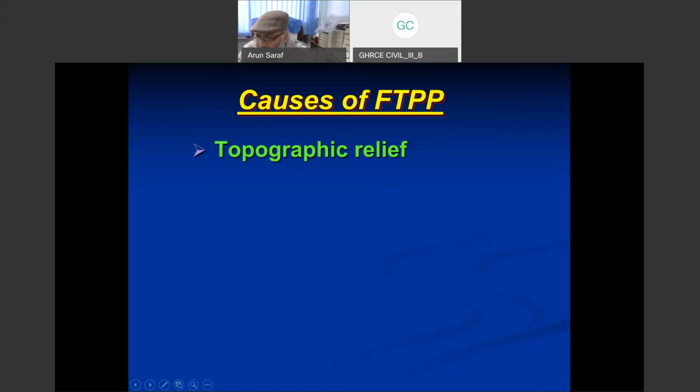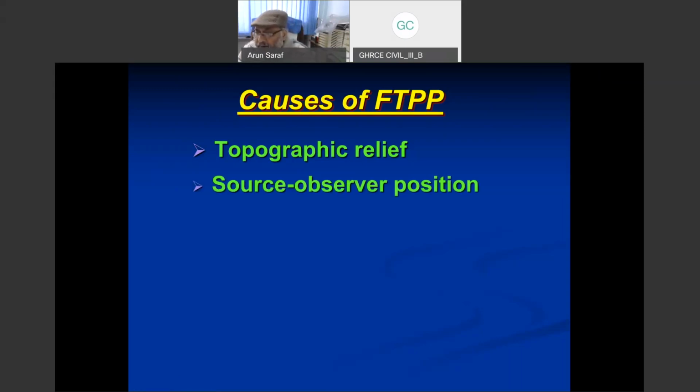Whereas the satellite is looking from the top, our brain expects that the illumination should come from the northwest quadrant, that means the top left rather than bottom right. And if illumination is coming from the bottom right, then in an image of a hilly terrain we are bound to see FTPP. So topographic relief, or the shadow, plays a very important role.